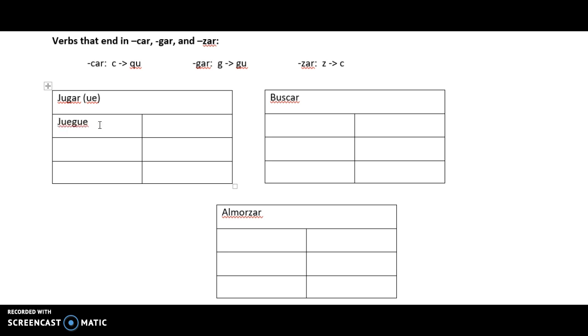So yo juegue. Tú juegues. Usted, él, ella juegue. Now in the nosotros form, since it's an AR verb, the U does not change. Juguemos, sorry. Juguemos. The vosotros, the same thing, the U won't change, so juguéis. Okay. And then the ustedes, ellos, ellas, we do stem change, so jueguen.